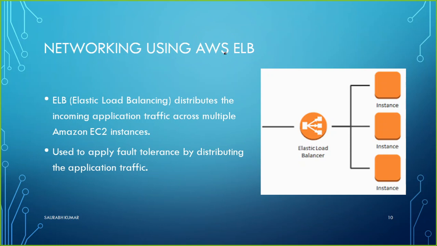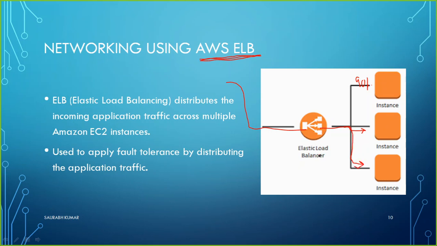Next is networking using AWS ELB. ELB stands for elastic load balancing. On premises also we use load balancing. What is the use of load balancing? We already know that if a user sends a request, the request may go first to the load balancer, and the load balancer has connections with multiple instances. According to their utilization, for example, if this instance already has a huge amount of data on it, maybe it is already 90% utilized, then obviously the request will automatically go to another instance. If this instance is busy at that moment, the request can go to another instance.